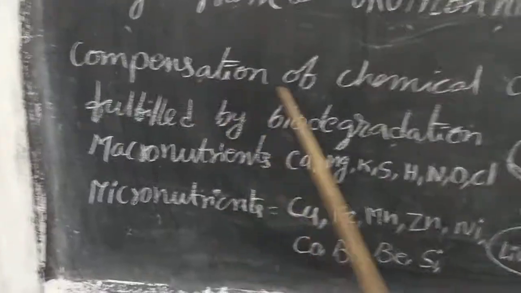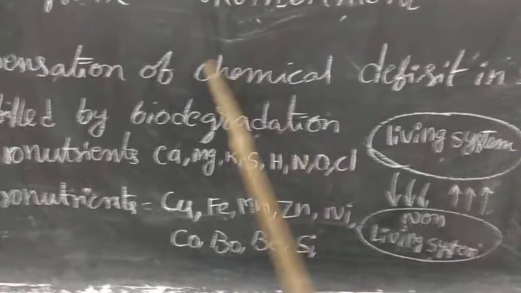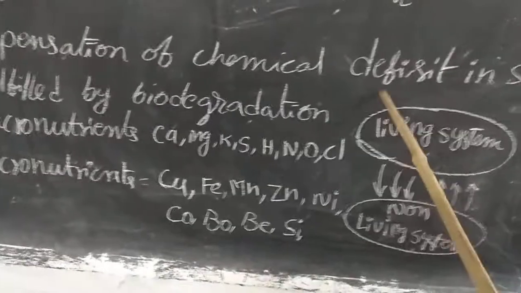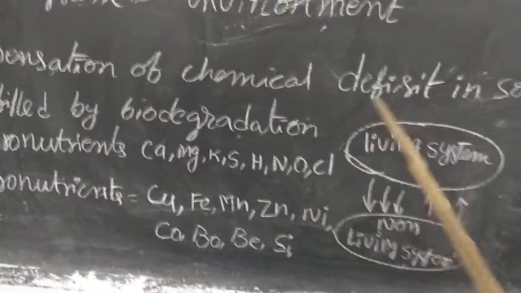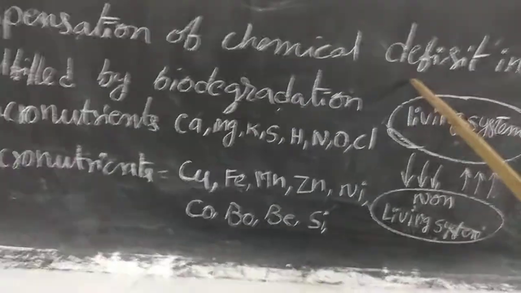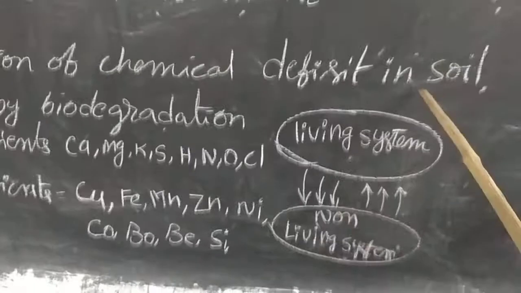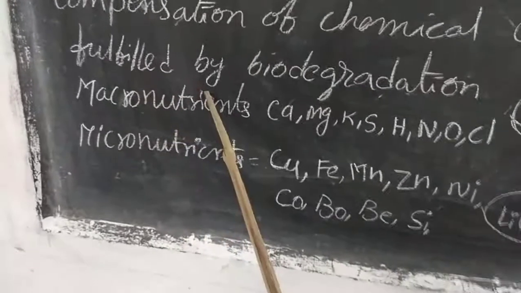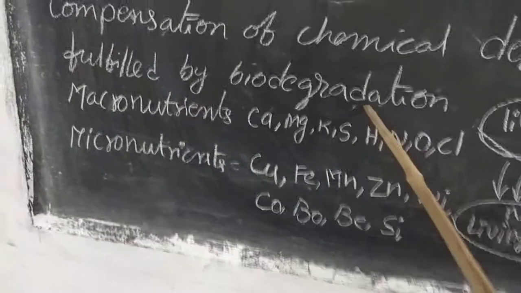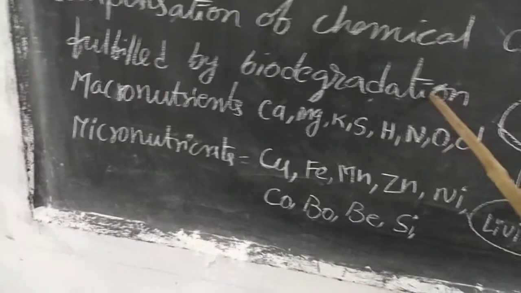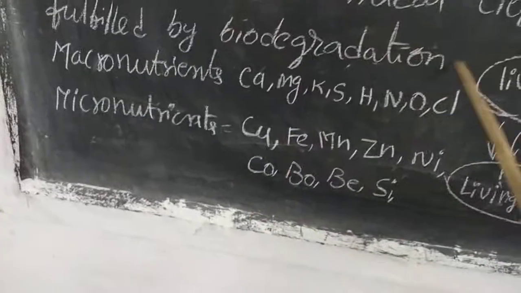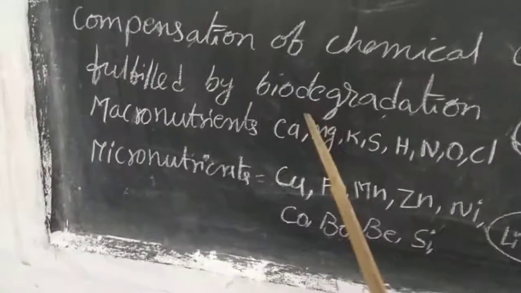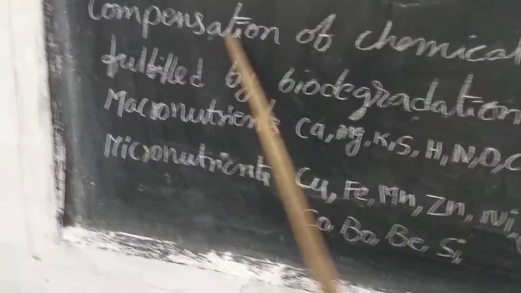Here, compensation of chemical deficit. Compensation of chemical deficit means that when plants absorb the nutrients or chemical compounds present in the soil, in due course of time the soil will become deficient in chemical compounds. That deficit in the soil is again fulfilled by the biodegradation of these compounds by the microorganisms. So the compensation is the fulfillment of the deficit.